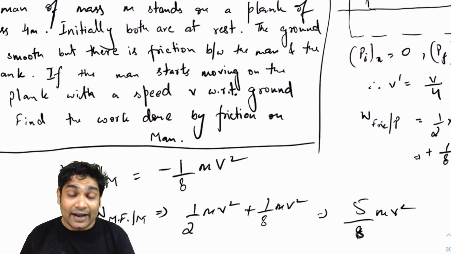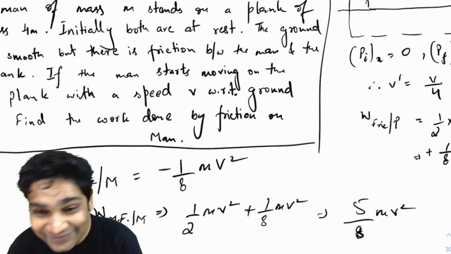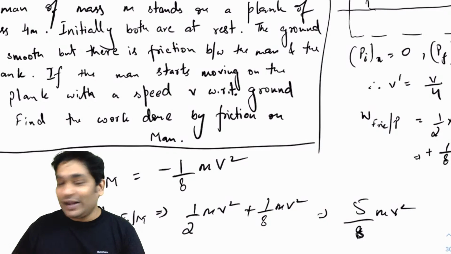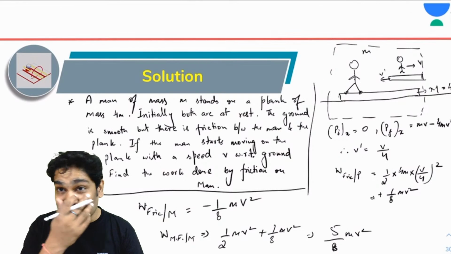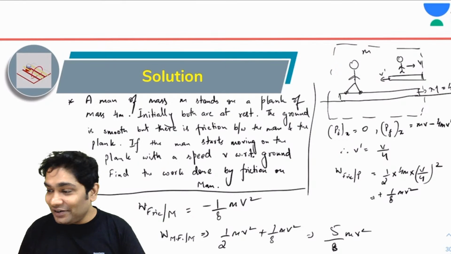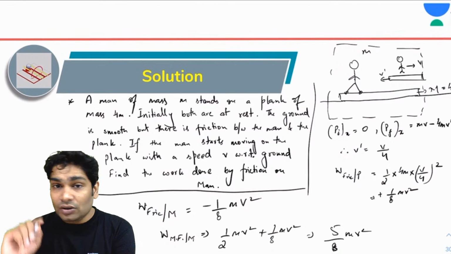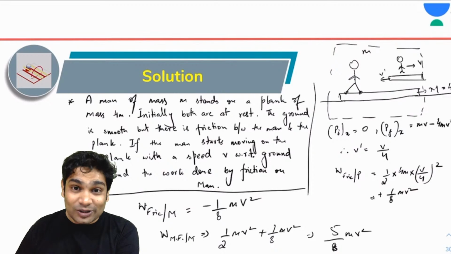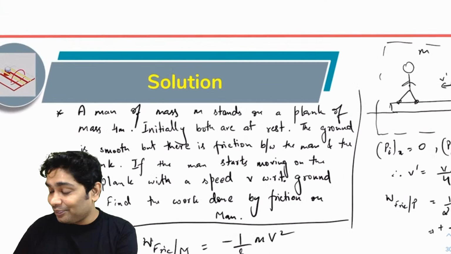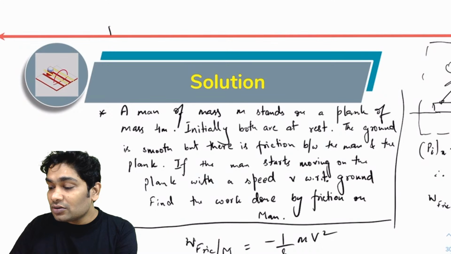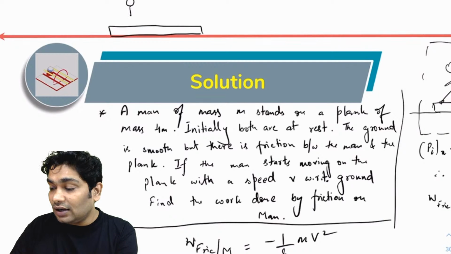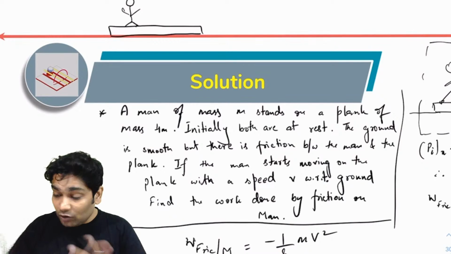Had he been at rest, that's a very tricky situation. So let me try to show that to you with the help of a diagram what I meant. So imagine this is the plank, and let's say this is the man. Now imagine when he's moving this foot forward. When you're walking, what is happening?